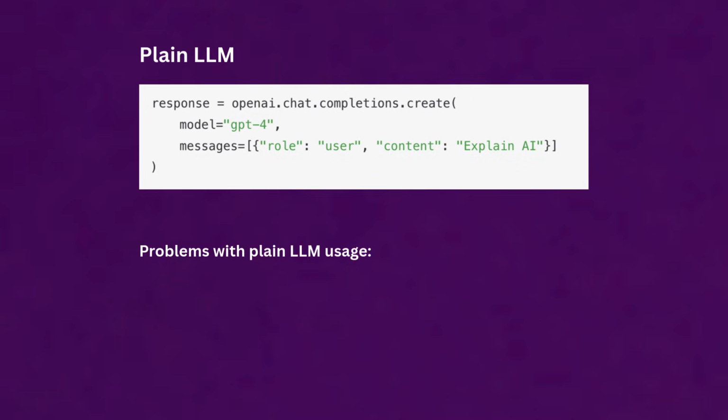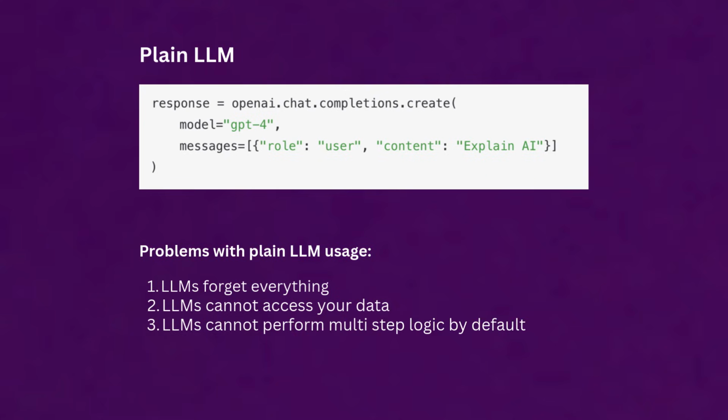The first problem that we face while using LLMs is that LLMs forget everything. If I tell the model my name and then I ask it later, it doesn't remember it, because each request is independent. And the second problem that we face is that LLMs don't know your data. They do not know your PDF, your private document, your company document, your database, or your website.